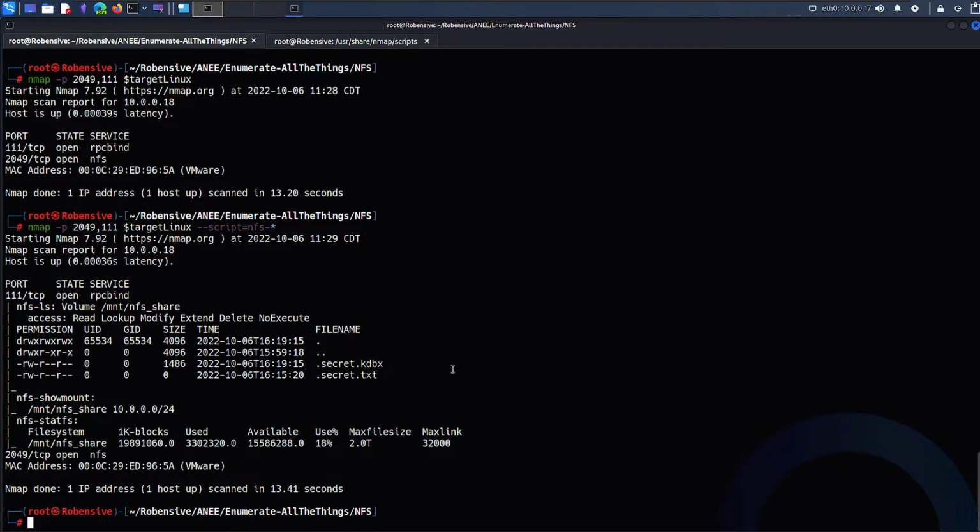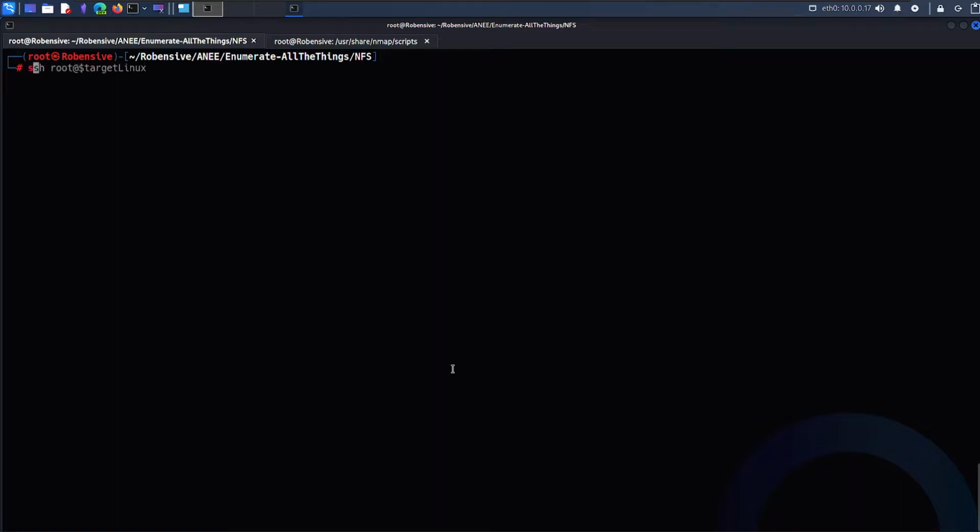Another tool I am going to include here is showmount. Showmount will display similar output to what we got through our Nmap NSE script, right? So let's give it a try. showmount -e for enumeration, to enumerate what mount shares or folders are available for your target Linux IP address.